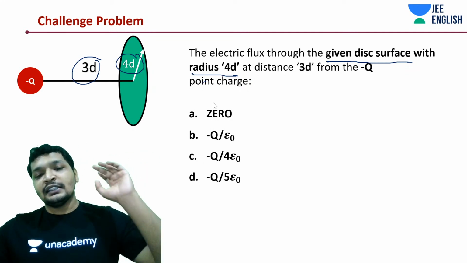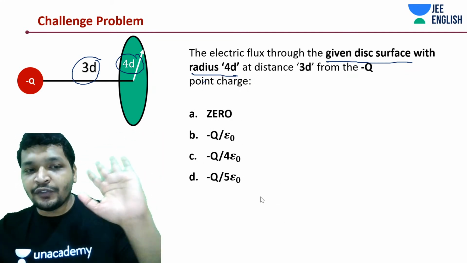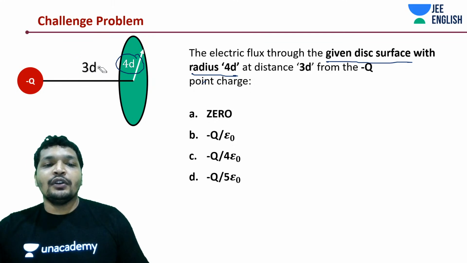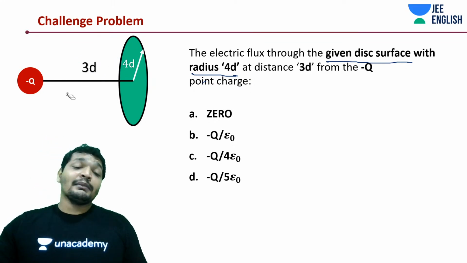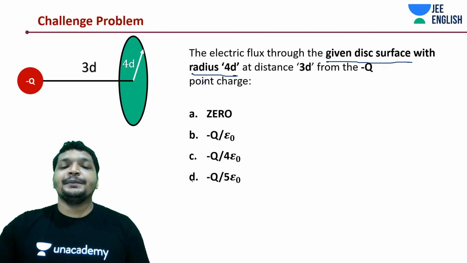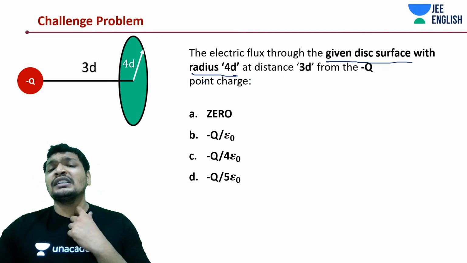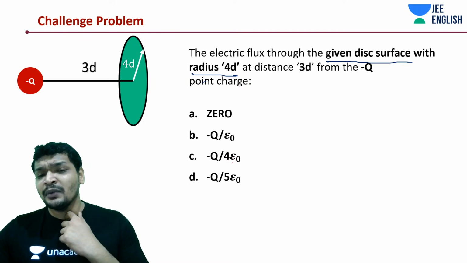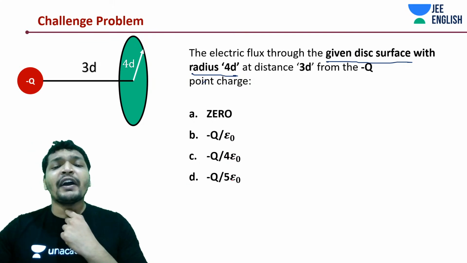At least try to guess the approach. Draw the field lines, try to intuit something. I'll give you some time. The answers are given as 0, minus q by epsilon naught, minus q by 4 epsilon naught, minus q by 5 epsilon naught.